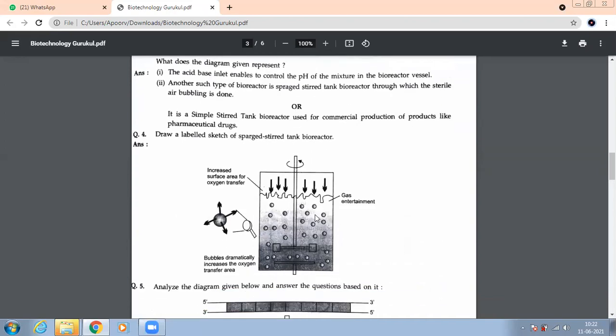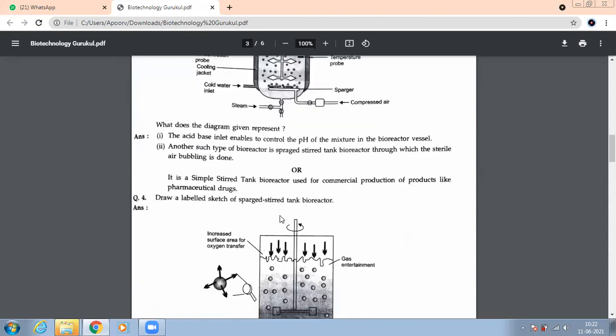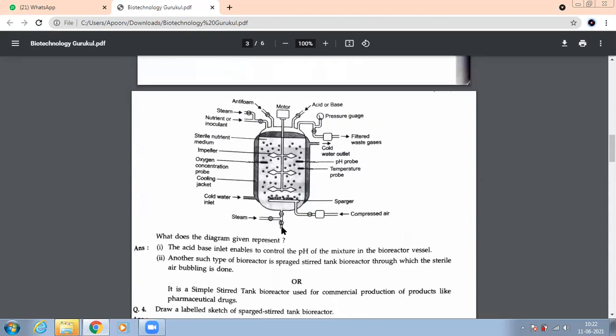You remember these bubbles? Why do we have bubbles? We increase the oxygen, and this increases the surface area for oxygen transfer. What are we transferring over here? Oxygen. Basically, bubbles increase the surface area. If we have bubbles, it is the sparged stirred one. And if you don't have bubbles, then you will have the normal stirred one.